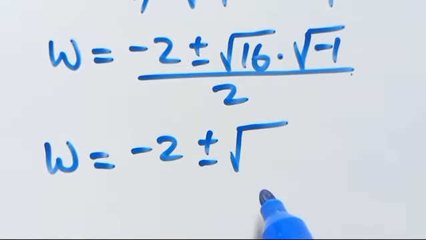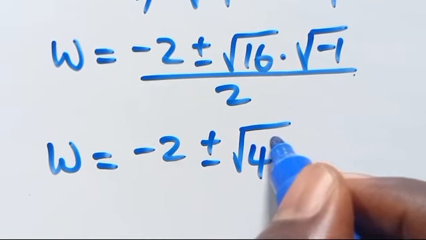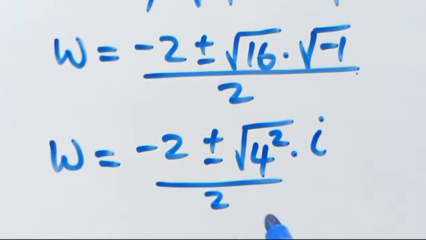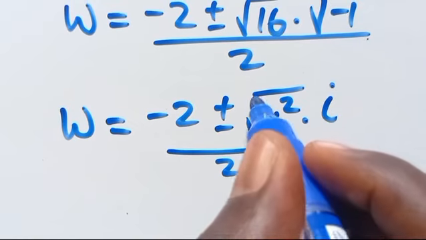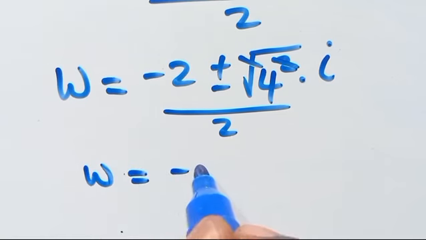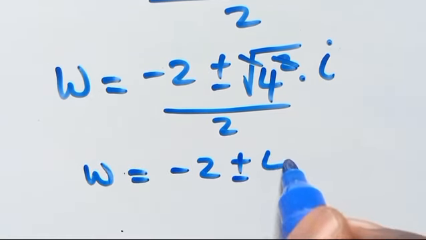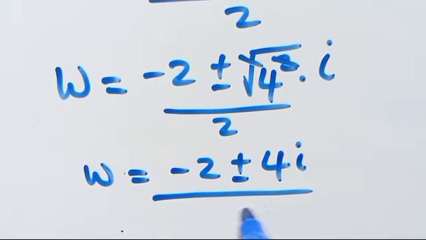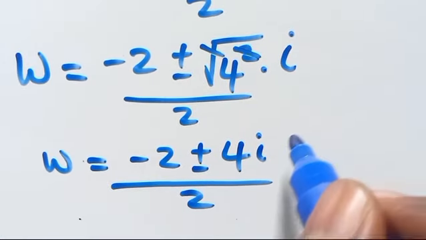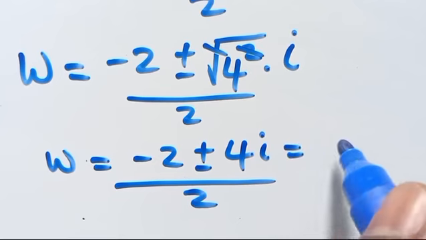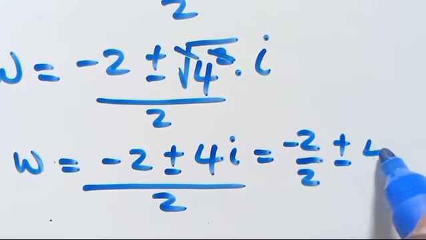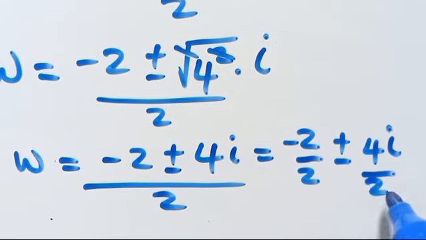So from here we have 4 square times this gives us i, over 2. So we cancel out this, and we have W equals minus 2 positive or negative 4i over 2. So dividing through by 2, we have minus 2 over 2 positive or negative 4i over 2.